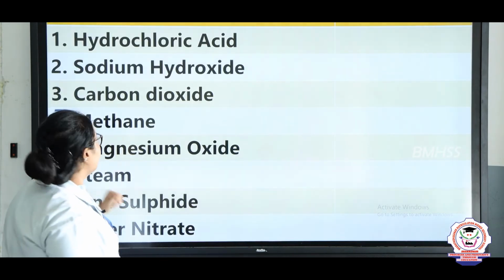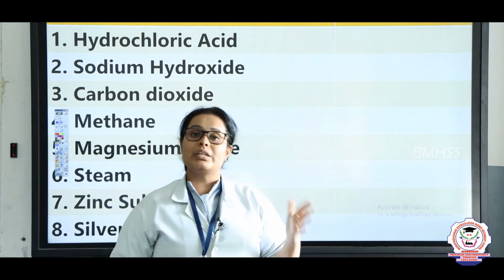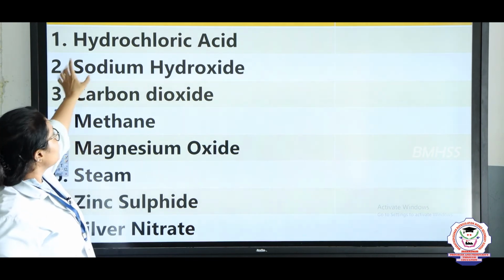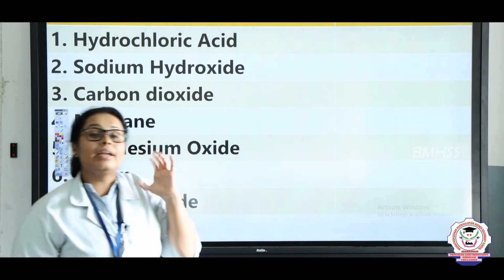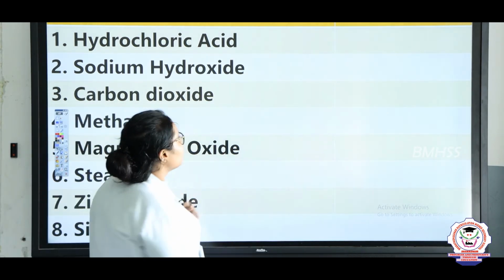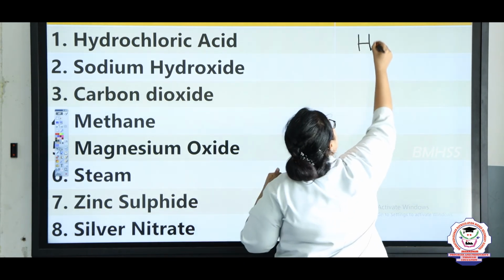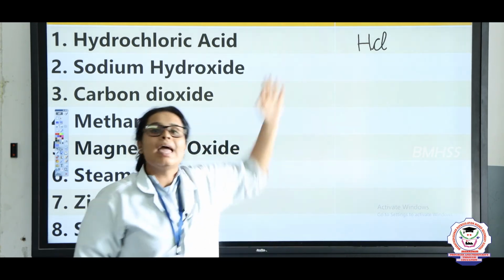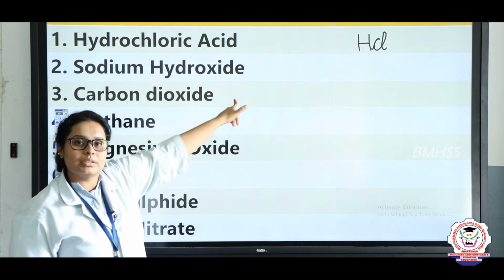Now let's give you a task here. Now see here, children, there are 8 names here. You have to find out what is the formula of these. Now just tell me the formulas. It is hydrochloric acid. So hydro means hydrogen and whenever it is saying chloric, it means chlorine. So here you can write it as HCl. So hydrochloric acid is what, children? HCl.